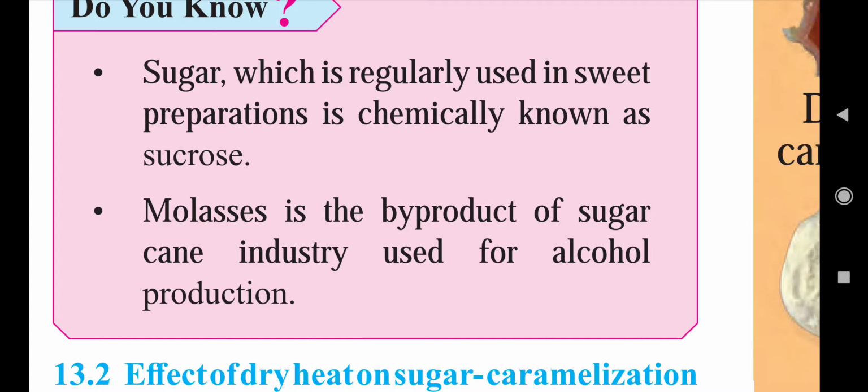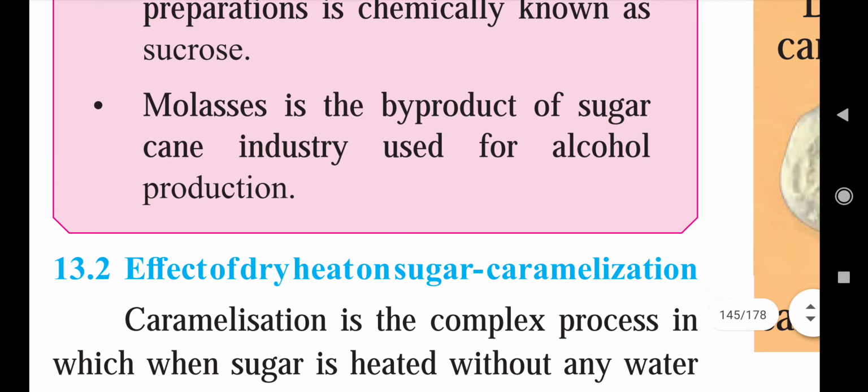Molasses is the byproduct of the sugarcane industry used for alcohol production. Molasses is produced as a byproduct during the production of sugar from the sugarcane juice, and it is used in alcohol production, that is a fermented product.